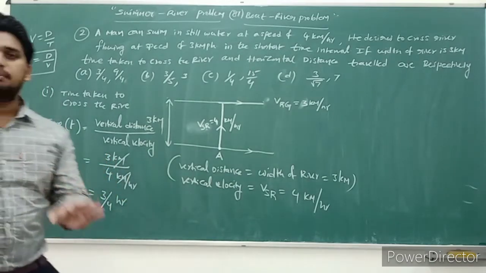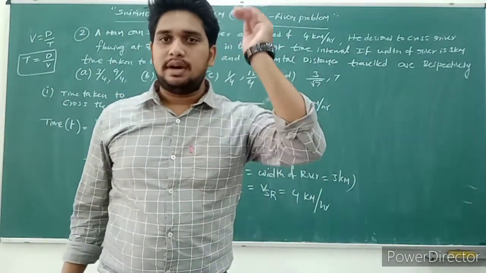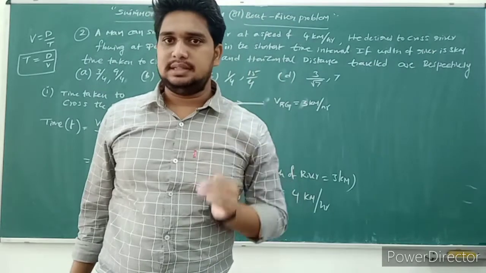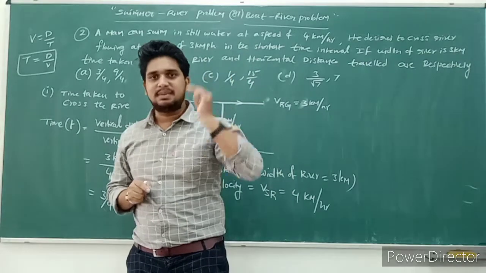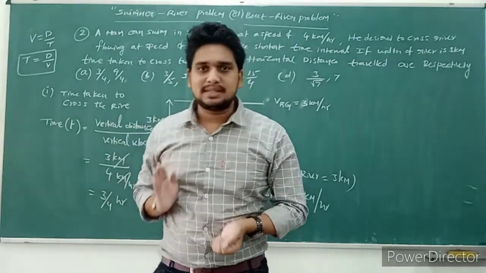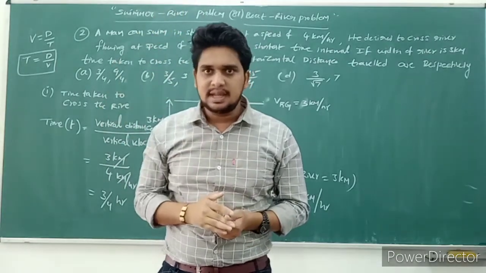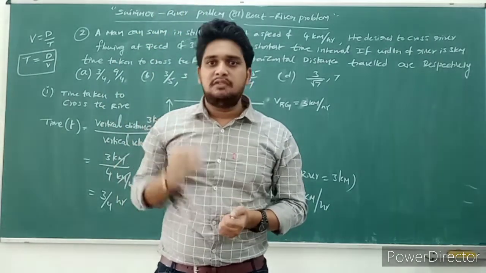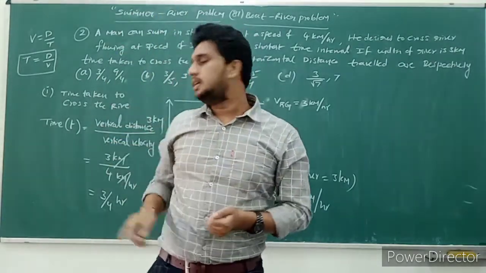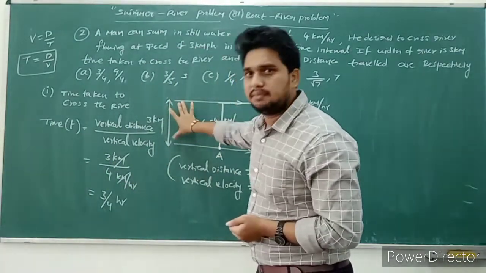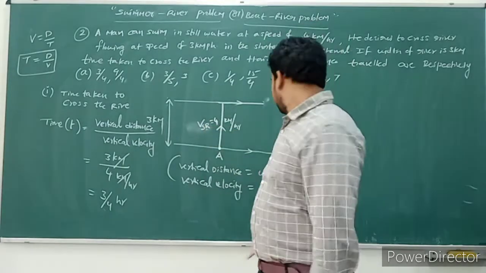So the time taken by the swimmer to cross the river is equal to vertical distance by vertical velocity. Now you may have a doubt: why do we consider vertical distance by vertical velocity? Here the person is moving vertically to cross the river. That means for the calculation of time, we must consider vertical distance by vertical velocity. Vertical distance is the width of the river, and vertical velocity is the velocity of swimmer with respect to river, which is 4, already given.